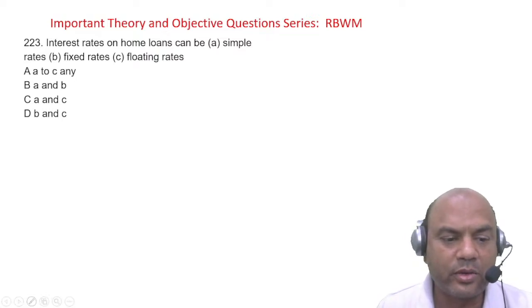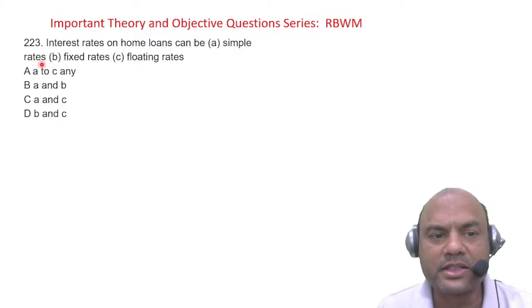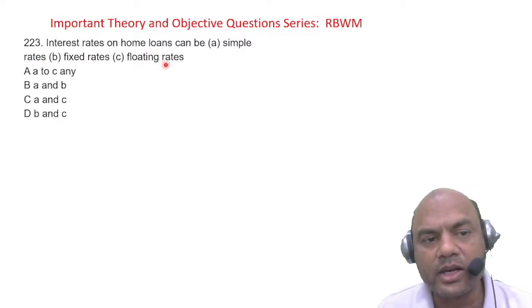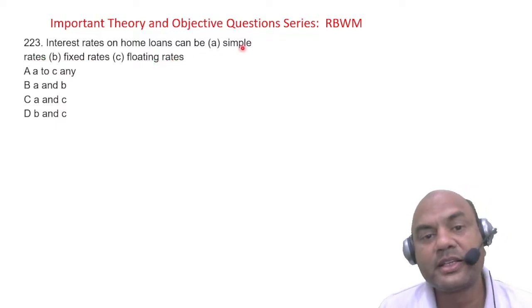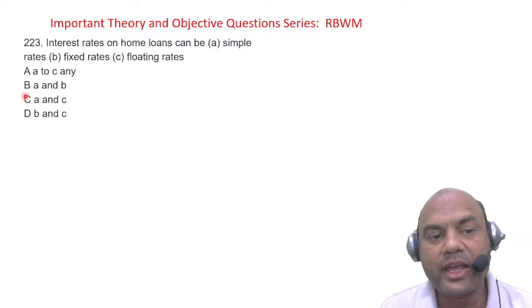We'll be covering the objective questions over here. So, first one. Interest rates on home loans can be simple rates, fixed rates or floating rates. A to C any. A and B only. A and C only, and B and C only. Think over it.